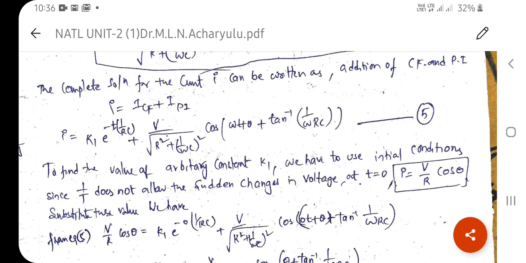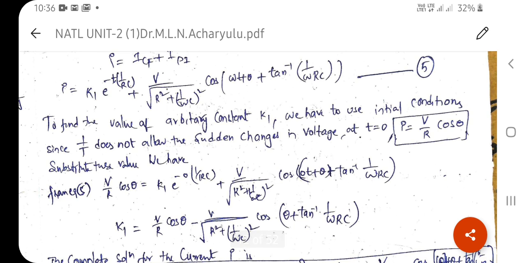So here, to find the value of the arbitrary constant K1, we have to use the initial conditions, since the capacitor does not allow a sudden change in the voltage at t equal to 0. So therefore I is equal to V by R into cos theta. So substitute the value of this, and at t equal to 0 you will get K1 e power 0 plus V by under root of R square plus (1 by omega C) whole square into cos of (0 plus theta minus tan inverse of 1 by omega RC).